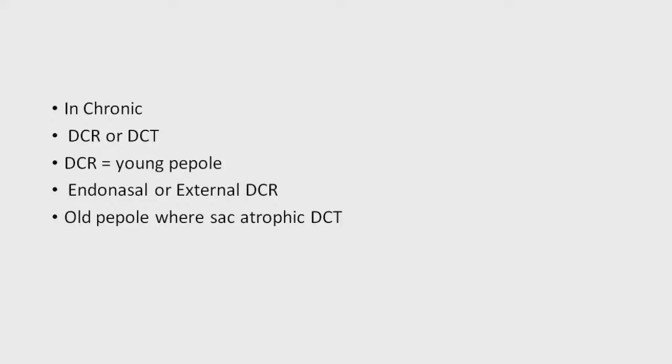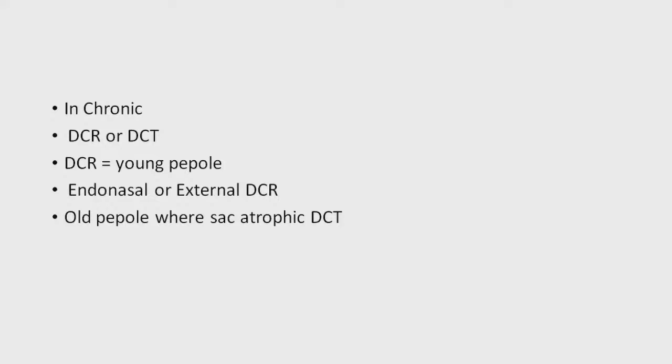First, you have to decide whether to do the external DCR or endonasal DCR. Then for preoperative preparation, you put antibiotic drops for 1 day. Then 1 hour before the surgery you have to pack the nasal cavity.